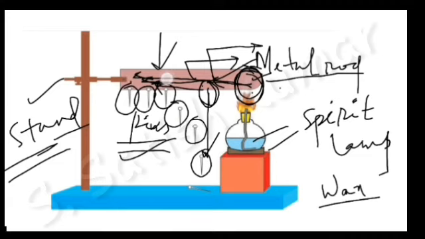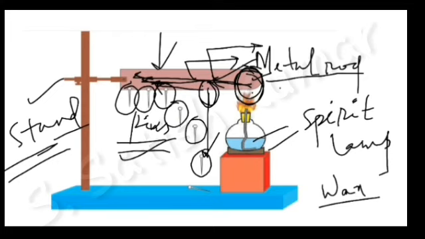If you replace this metal rod with wood, these pins will not fall down and they will be fixed to the wood like this only, because there is no transfer of heat from one end to the other end. By this we can say metals have the property of thermal conductivity. That is, metals conduct heat.